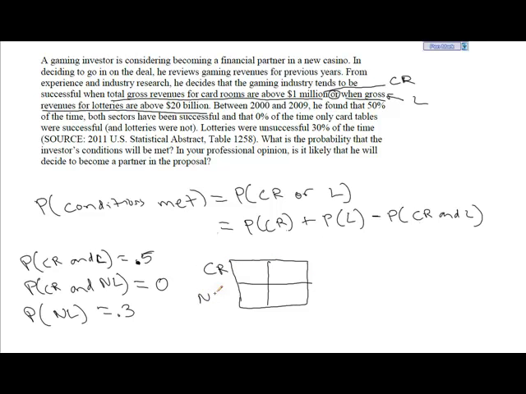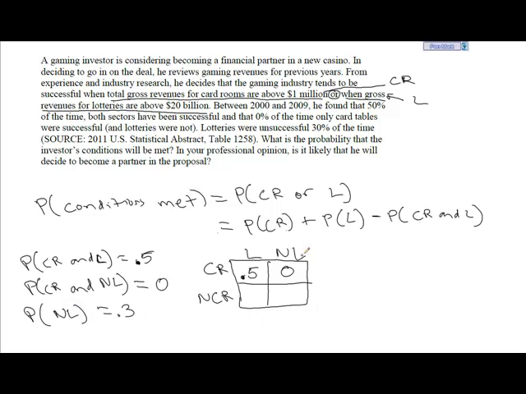So we know that we have card rooms are successful or card rooms are not successful. We know that lotteries are successful or that lotteries are not successful. Now, the reason we can partition these, it's like saying a person is either wearing a gray shirt or is not wearing a gray shirt. Well, that totally divides the entire population because either they are or they aren't. So now let's fill in some of the details here. We know that the probability that the card rooms and lotteries are successful is equal to 0.5. We know that the probability that card rooms are successful and lotteries are not successful is 0.